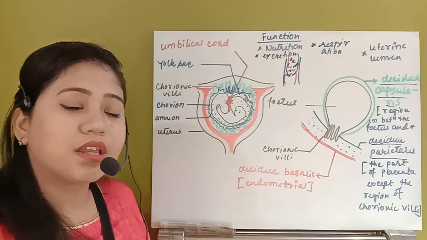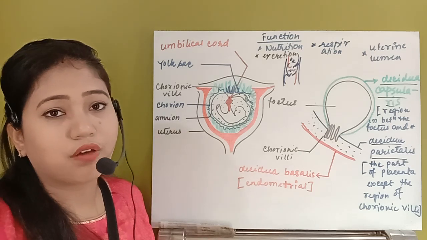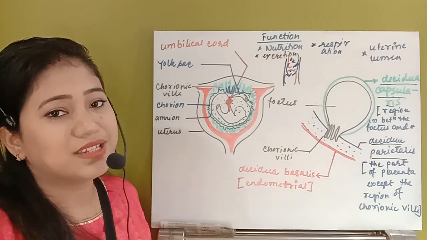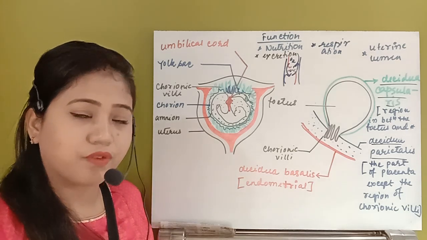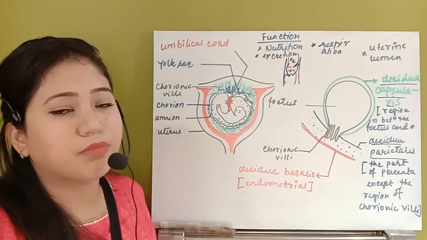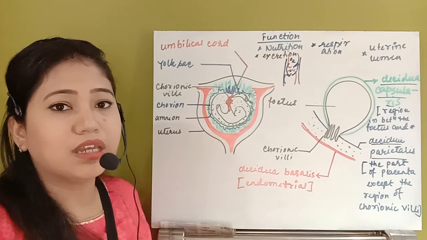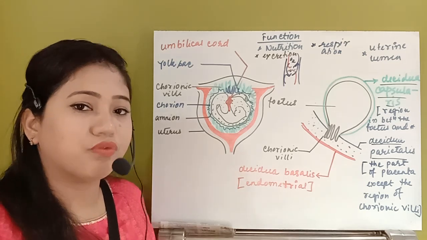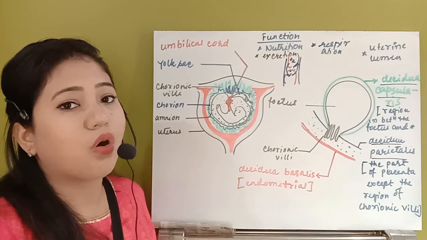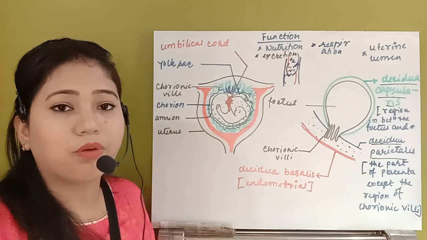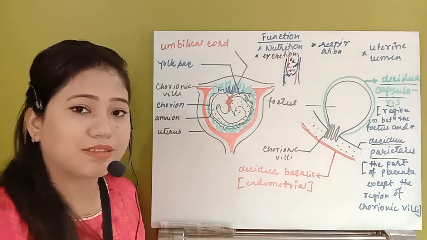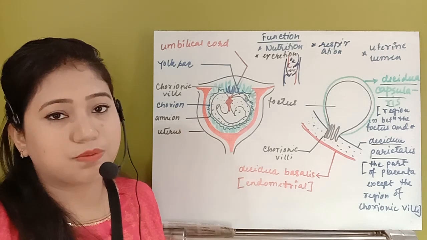Then the maternal blood vessel will take up the waste material of the fetus itself, and later on the kidney of the mother will filter out the waste product of the fetus as well as the mother herself. The kidney of the mother will excrete both the fetal waste product as well as her own waste product. So the placenta has another function also, excretion. The placenta itself will remove the waste product.